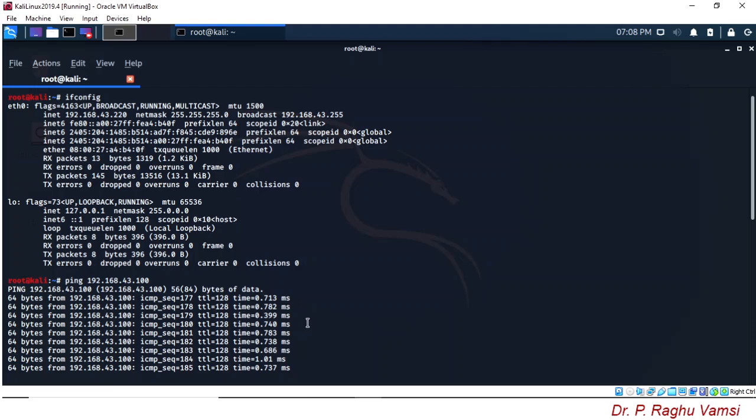So in this way, we can use the bridge adapter setting and communicate between the host computer and the guest computers. The main disadvantage of this is, since the host and guest computer operating systems are sharing the same series of IP addresses, if you perform any activity in this range of IP addresses, then sometimes it may disturb the host computer.